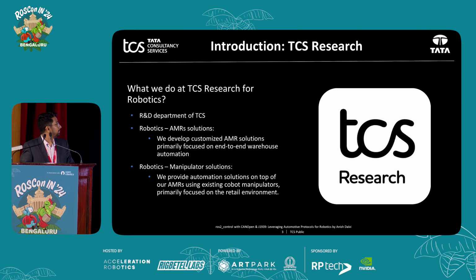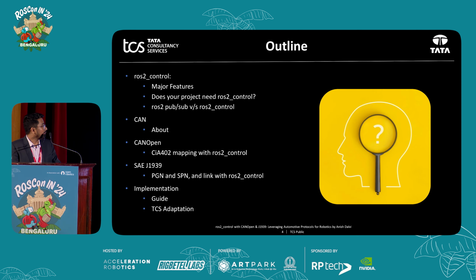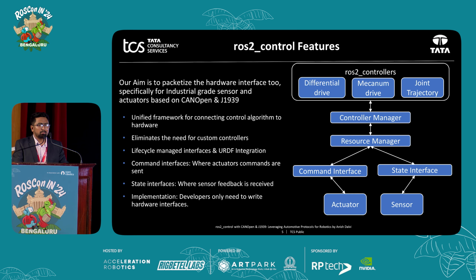The outline for today will be ROS2 control, CANopen, and J1939, and I'll also give you guidance on how to implement it. Okay, so before I go into CAN, I'll give a brief introduction about what ROS2 control is. ROS2 control is basically how you link your hardware to your navigation stack. So everything that happens in between can be done using ROS2 control. It's a unified controller framework, a unified network from control algorithm to hardware.